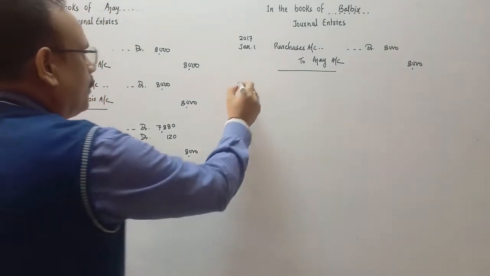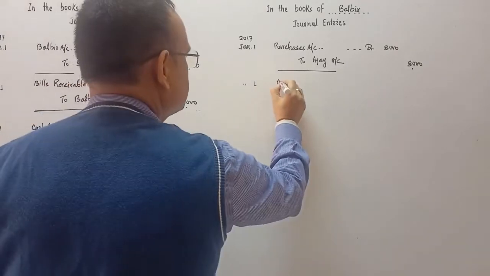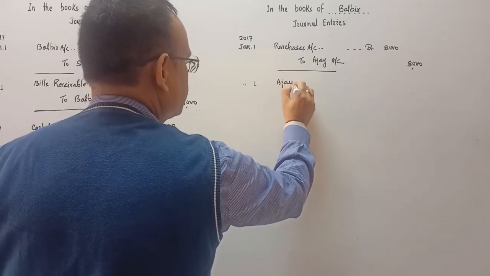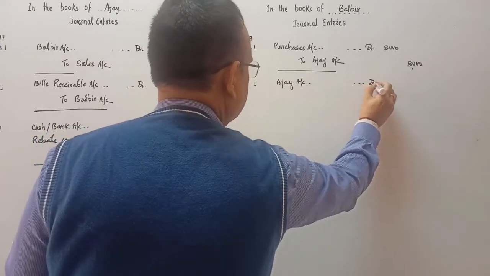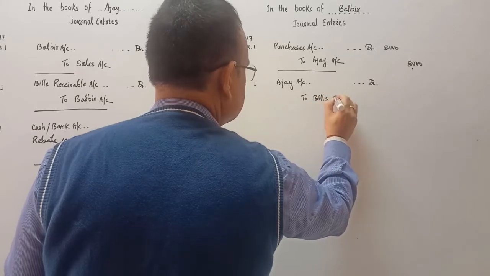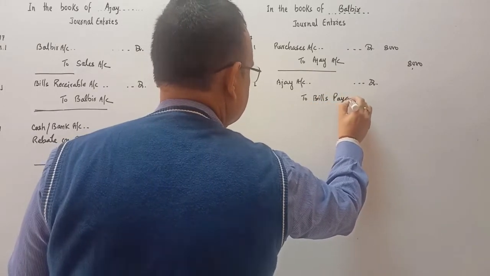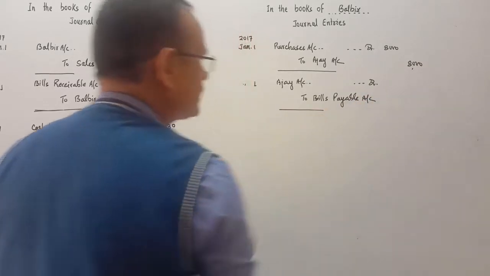When Balbir accepts the bill, for him it's a bills payable. So he will do the entry: Ajay account debit to bills payable account. For him it's a liability.